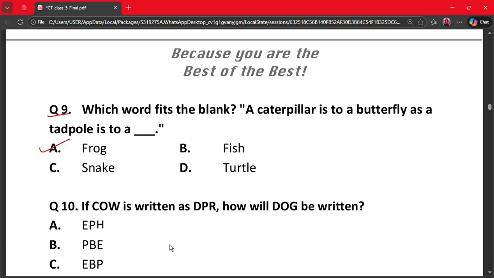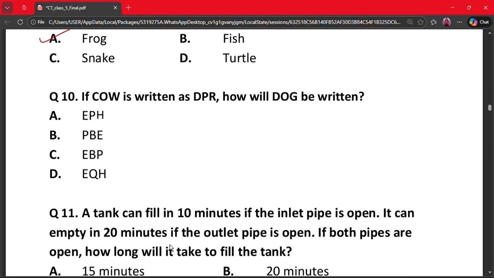Why? Because a caterpillar grows into a butterfly. A tadpole grows into a frog. So both show stages of life cycle. So option A is the correct option.